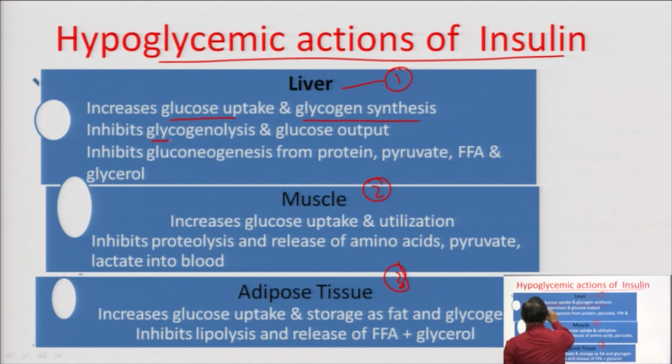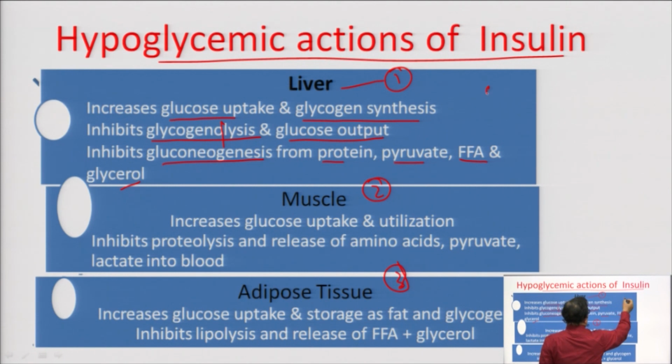It inhibits glycogenolysis, means conversion of glycogen into the glucose, and it inhibits the glucose output. It inhibits gluconeogenesis, means conversion of non carbohydrate source into the glucose, for example proteins, pyruvate, free fatty acids and the glycerol. So, all these actions are hypoglycemic.